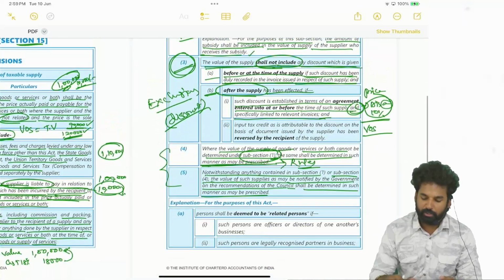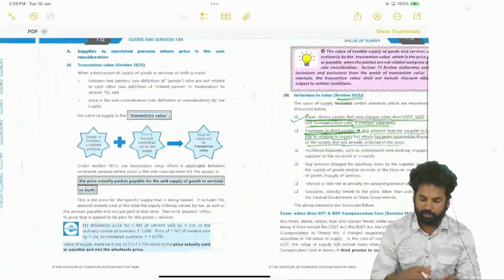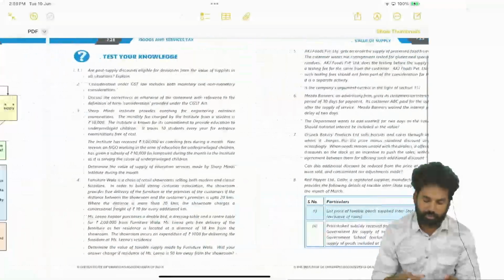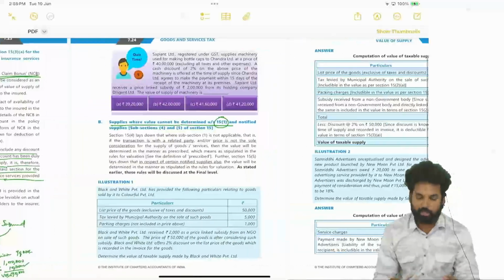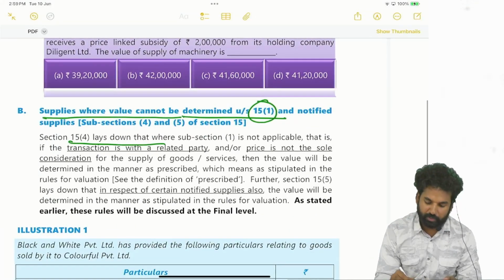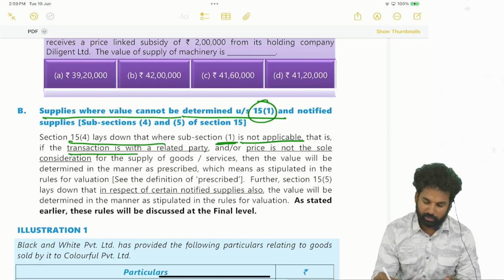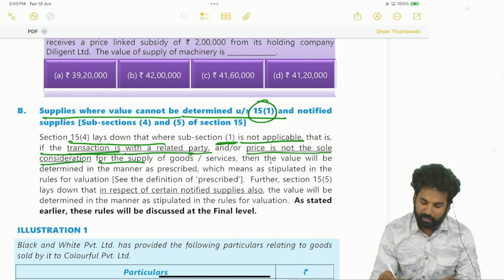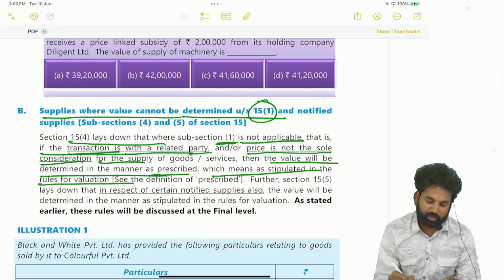Okay, this is subsection 4 and subsection 5. Where the value of the supply will not be determined as per section 15 subsection 1, it will be determined otherwise as per the rules. Section 15.4 lays down that where subsection 1 is not applicable, if the transaction is with a related party or the price is not the sole consideration for the supply, then the value will be determined in the manner as prescribed, which means as stipulated in the rules for valuation.